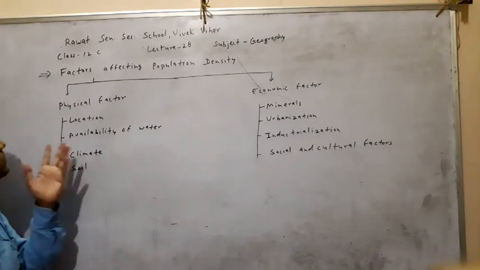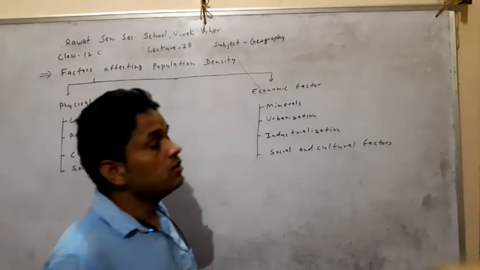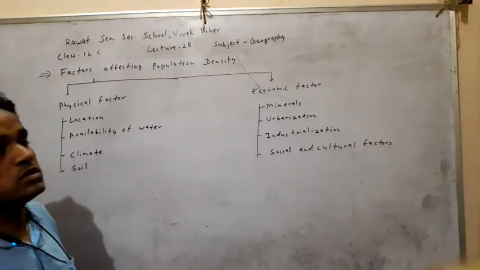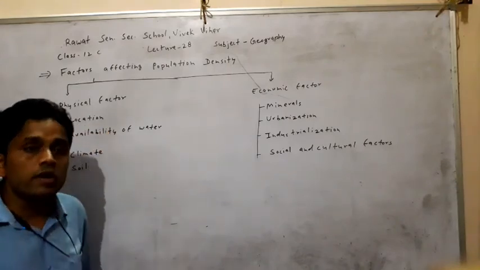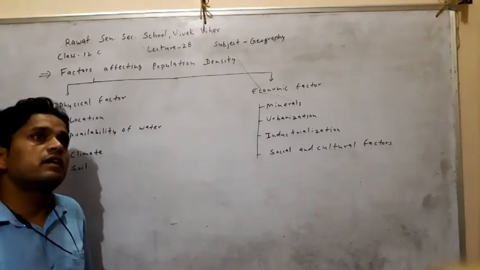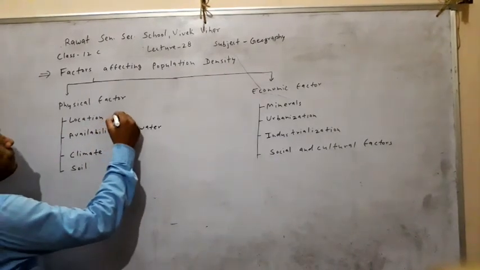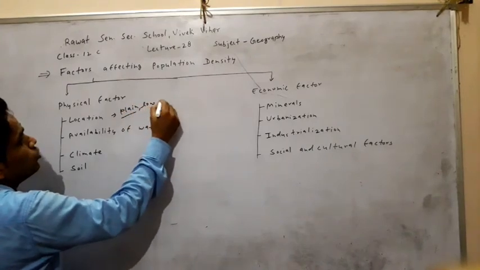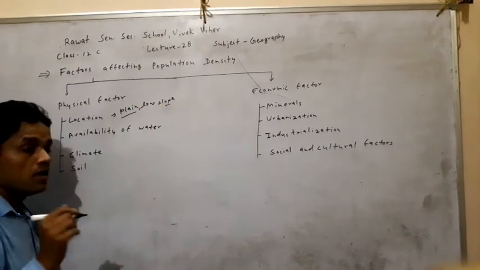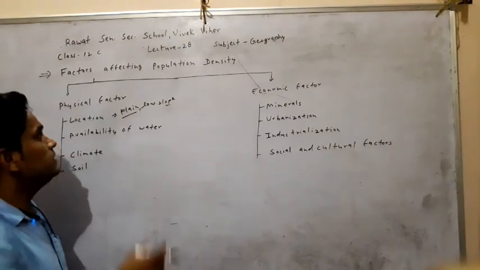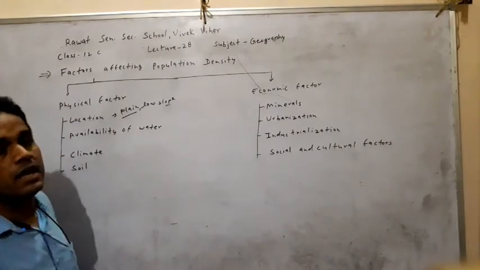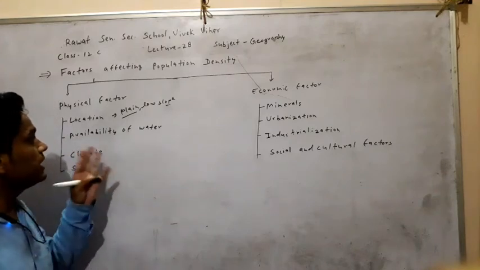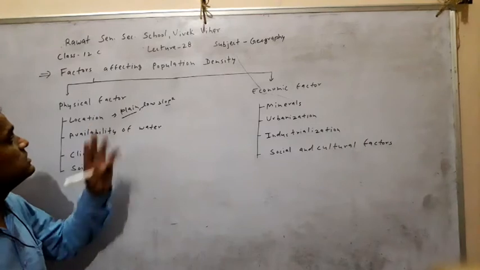Now we start with the physical factors. Physical factors affect the population density. First of all, the location. Location also affects the population density, where plain regions with low slope have high population density. These provide land for agriculture and many other works. So high population density is found in this region.